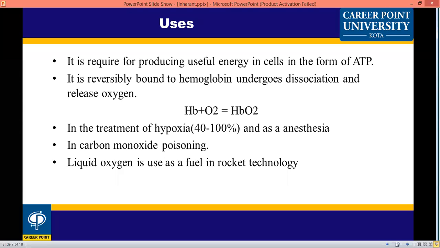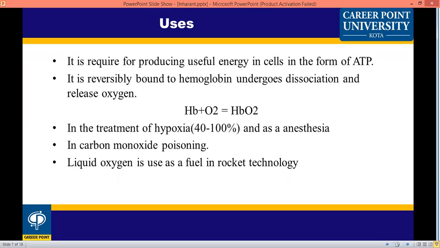Another use of oxygen is in the treatment of hypoxia and in anesthesia. It is also used if a person has carbon monoxide poisoning. Sometimes carbon monoxide is generated, and the person is given oxygen, which removes it and treats the poisoning.